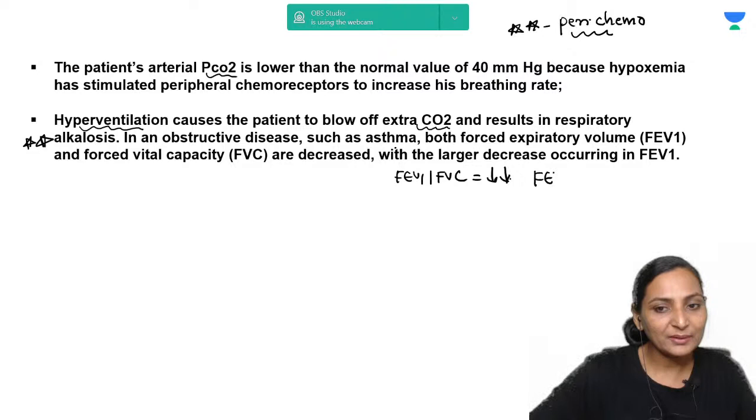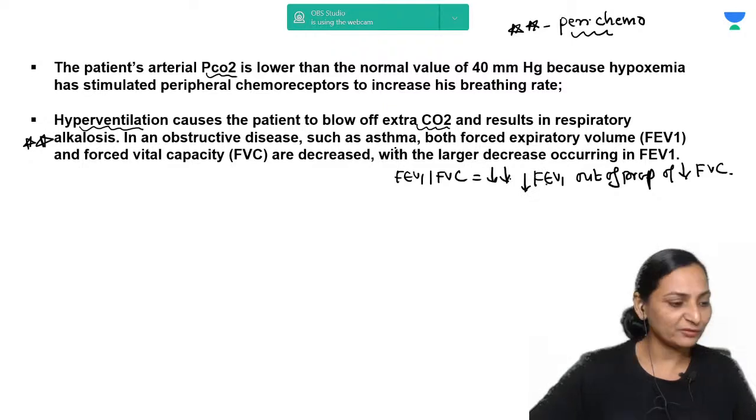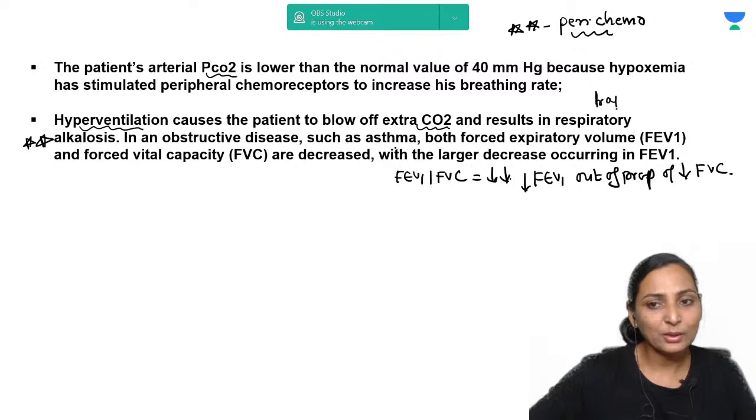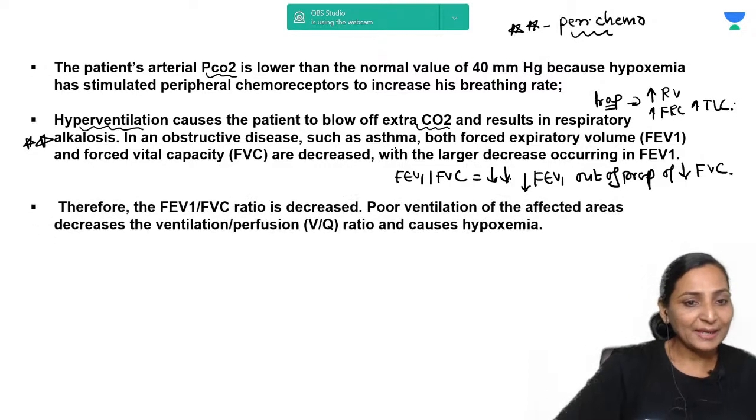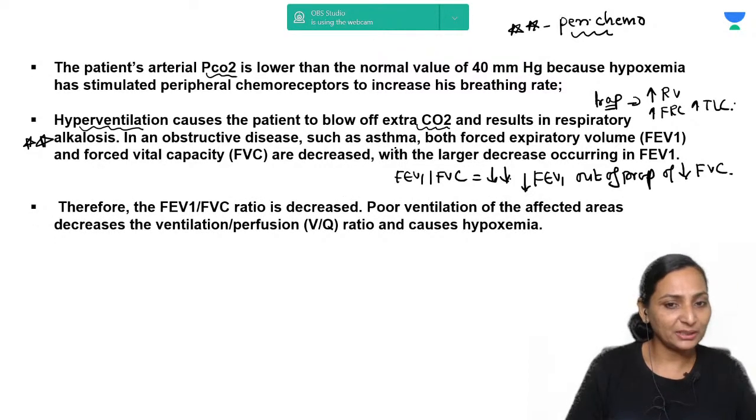The decrease in FEV1 is out of proportion to the decrease in FVC, and these patients are going to keep on trapping air over a period of time, which actually results in increase in residual volume, increase in FRC, and increase in TLC. So the FEV1 to FVC ratio is going to be decreased.